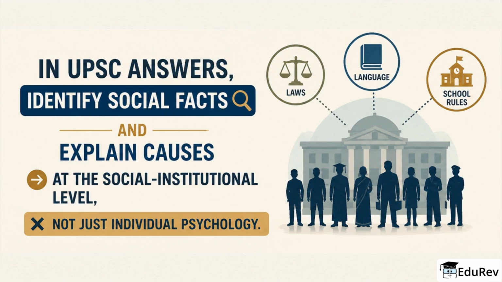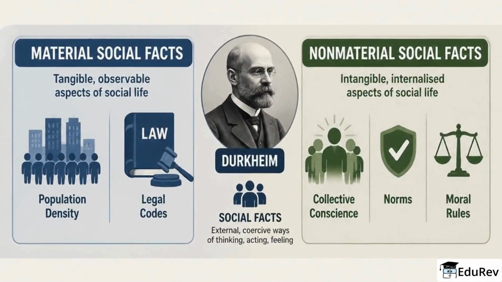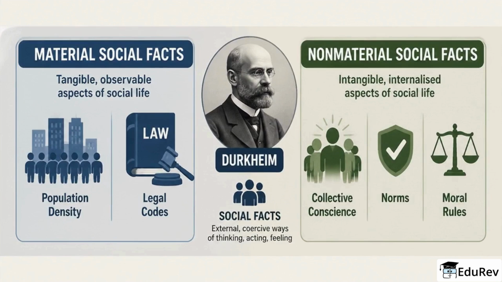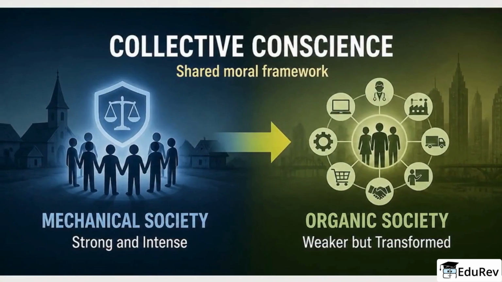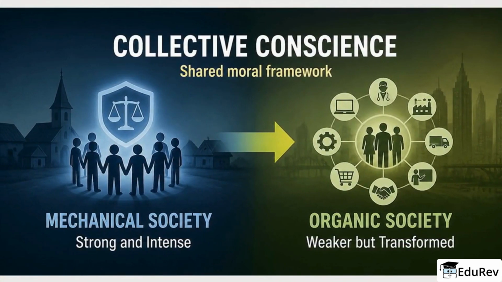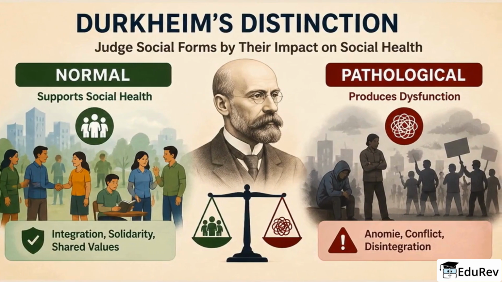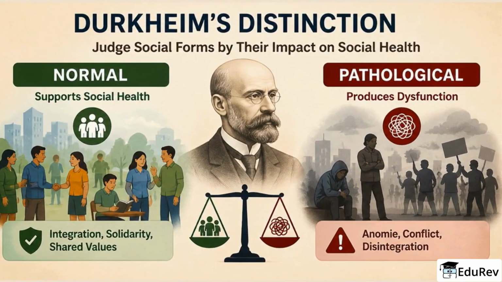Durkheim distinguishes material social facts like population density or legal codes from non-material ones such as norms, collective conscience, and moral rules. That collective conscience is the shared moral framework that is intense in mechanical societies and weaker but transformed in organic societies. Durkheim also used the normal versus pathological distinction to judge whether a social form supports social health or produces dysfunction.